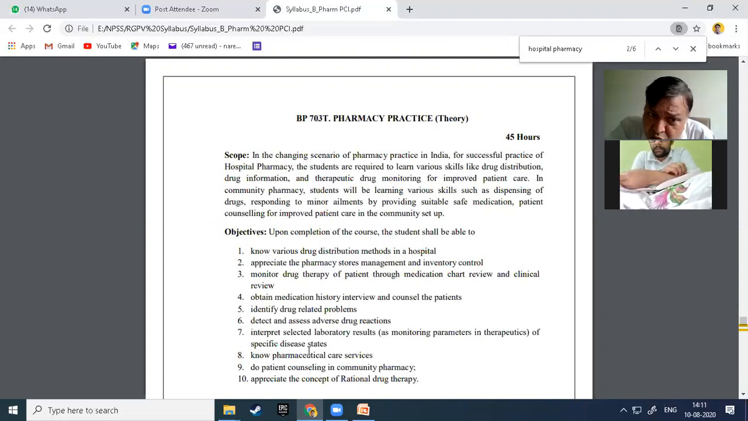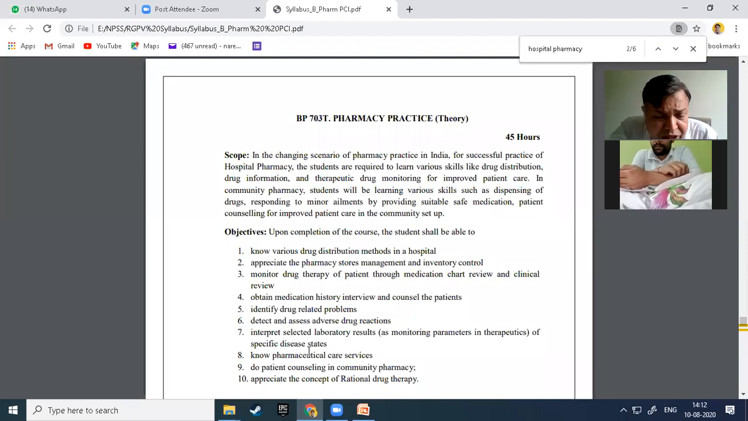Again, this subject also touches the community pharmacy, that is, direct communication of the pharmacist with the patient. When the medical practitioner or doctor writes the prescription, that prescription is not handled by the patient, it is handled by the pharmacist, who is present in a community pharmacy and society.